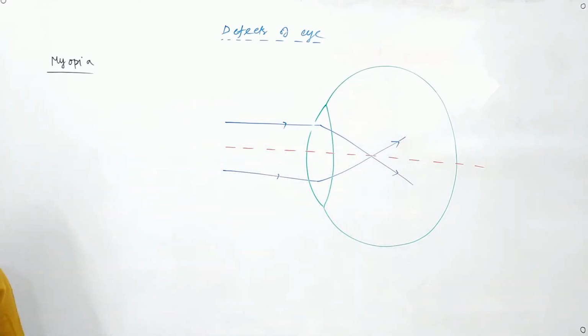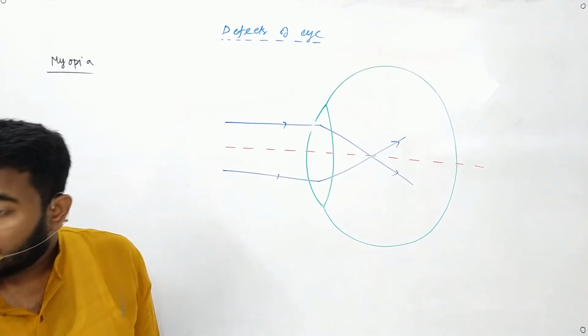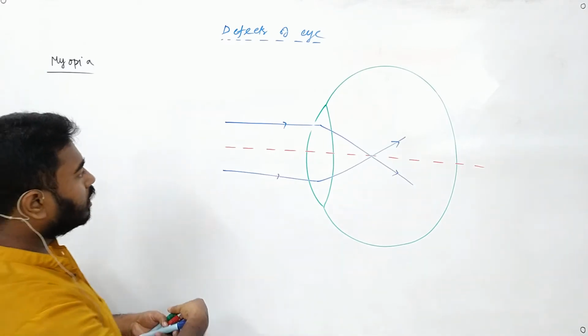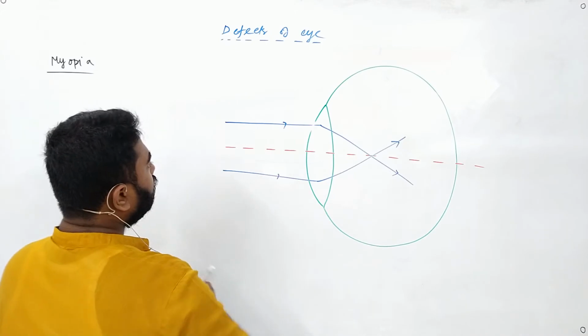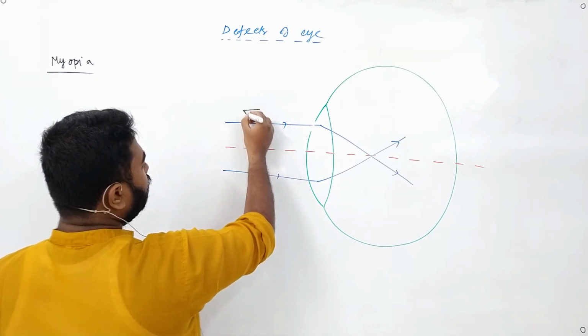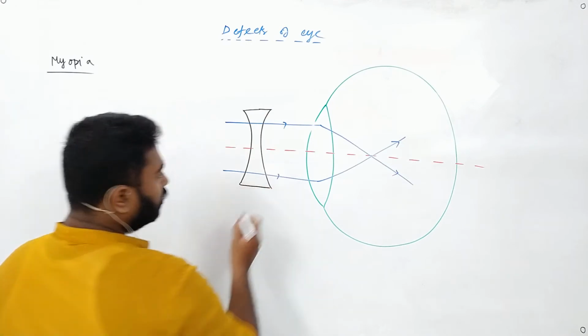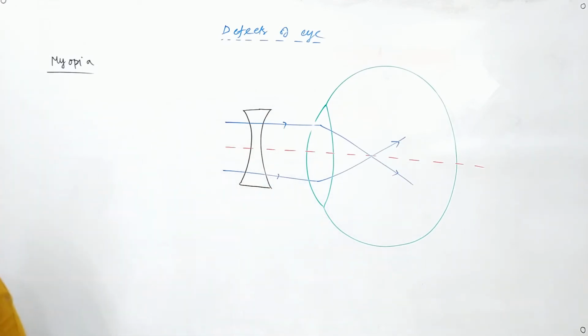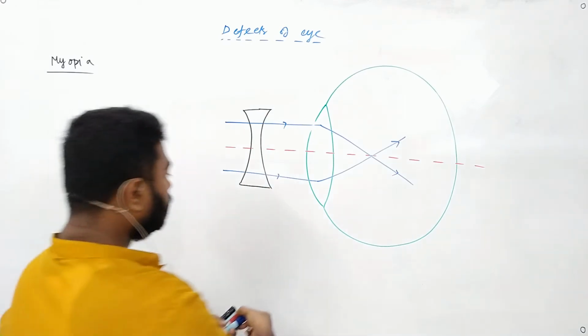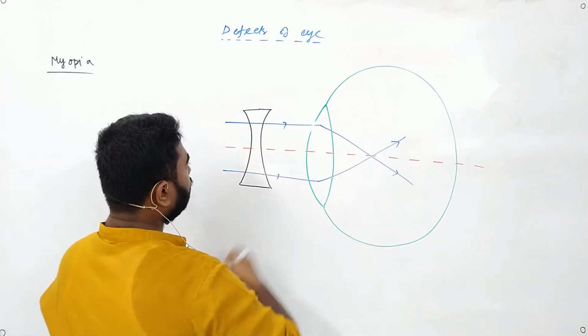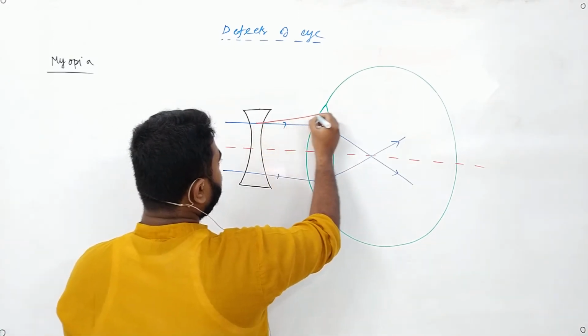Now we will use a concave lens. So we are using a concave lens in here. See, this is our concave lens. Now it will diverge the ray. When it diverges the ray, this ray will move out like this.